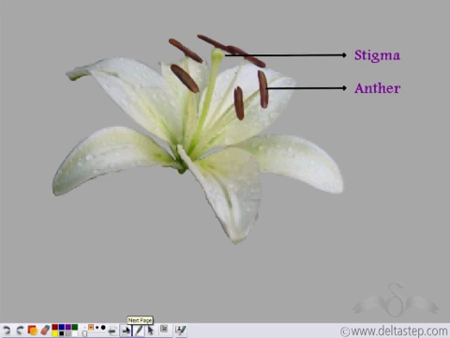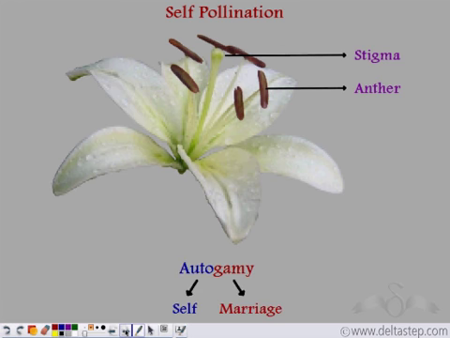Now, what do you think? Will self-pollination occur in this flower? Yes, definitely, because the anther and the stigma, both of them are present. So the transfer of pollen grains can take place from the anther to the stigma over here. So yes, self-pollination is possible. And this type of self-pollination is known as autogamy, where auto means self and gamy means marriage.